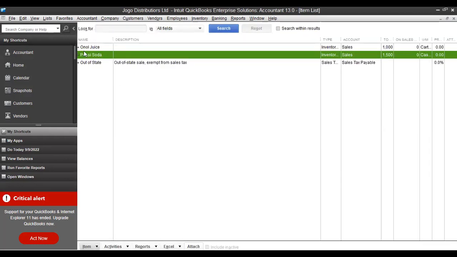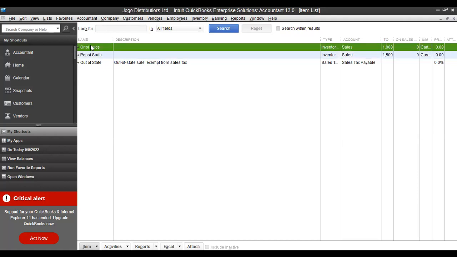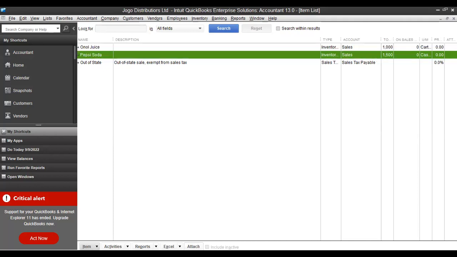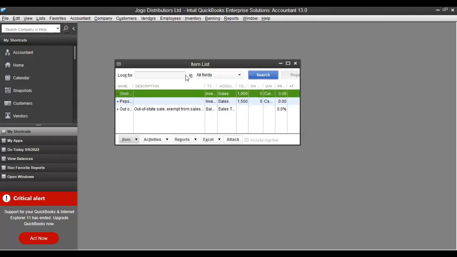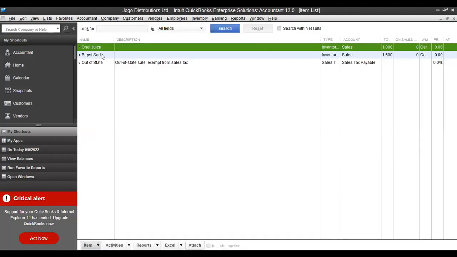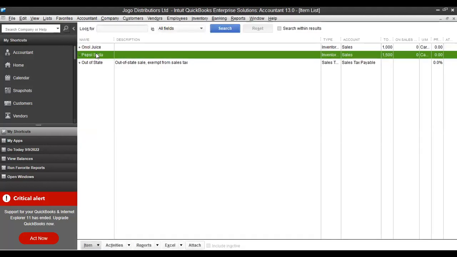So that's how we capture items. And when you come to your item list, you'll find them there, the juice, and I can repeat that. If you want to confirm that you've done the right thing, come to this item list. If you can just maximize, you must find them there. The juice and Pepsi.